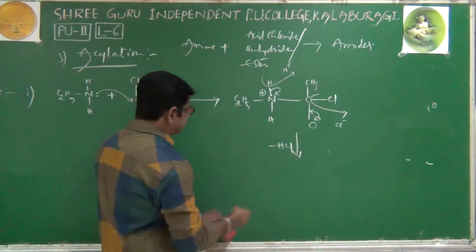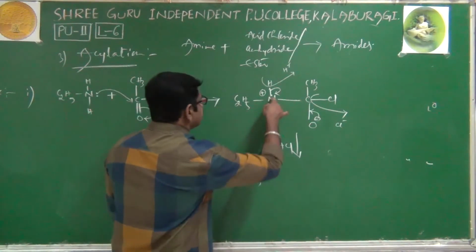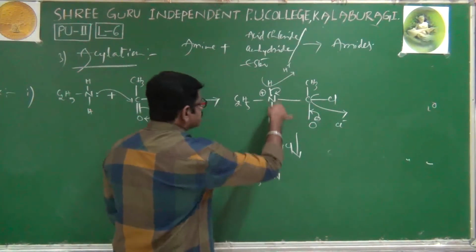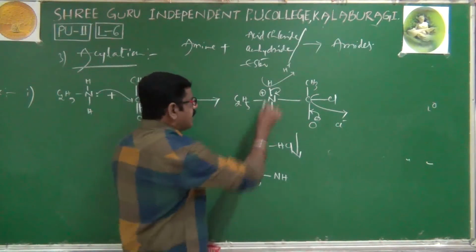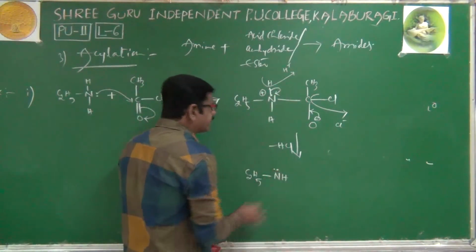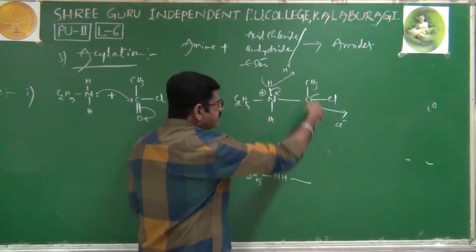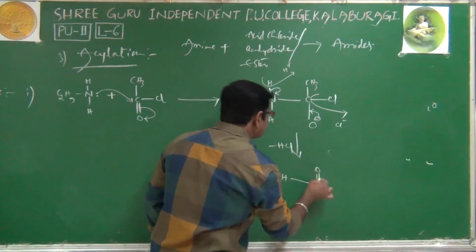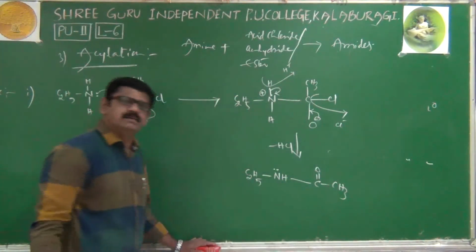The final compound is like this: C2H5, N, and of course only one H. This H is not there. NH, and this bond pair is turned as a lone pair again. Single bond, C double bond O, and a single bond CH3. Right. This compound is obtained.